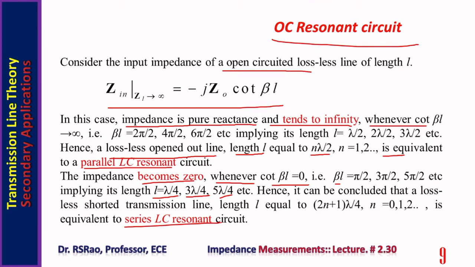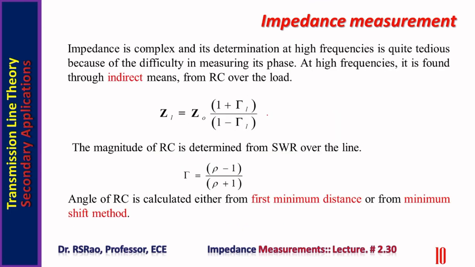Is equivalent to series resonant circuit. Now, so far we investigated the theoretical background regarding the use of transmission lines in fabricating inductors, in fabricating capacitors, in fabricating resonant circuits, series resonant circuits and parallel resonant circuits.